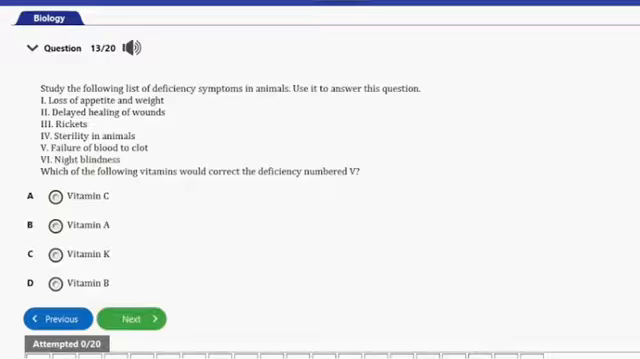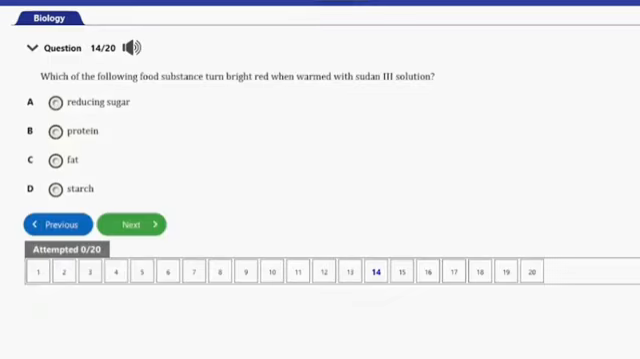So guys, the answer to this question is option C here, and that's vitamin K. So vitamin K will correct the failure of blood to clot, and that's it for this question. Let's go ahead and consider the next question, guys. So that's question number 14 here.